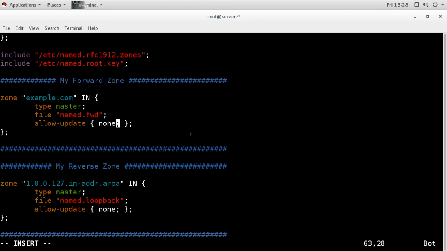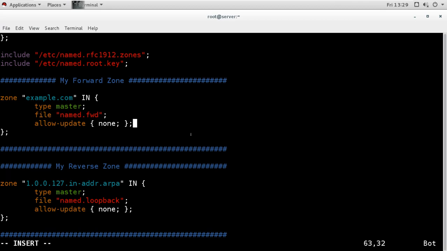But right now it is not secure to allow this automatic update. By default, for Linux servers, we mostly don't allow automatic updates because it is not secure. Once you have configured the security, then you can do this. But right now I will go for none. I'm not allowing any update for the records of this DNS server.